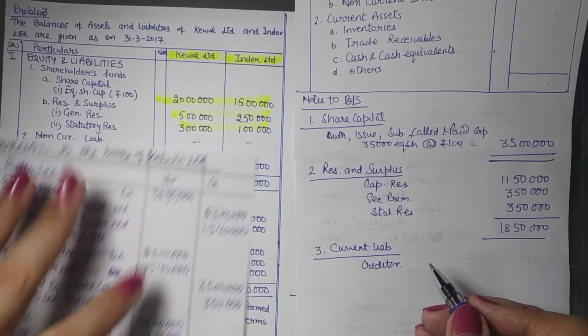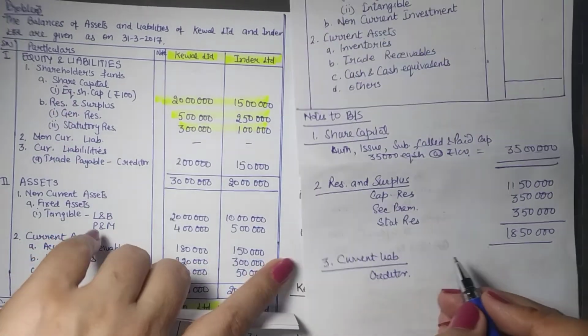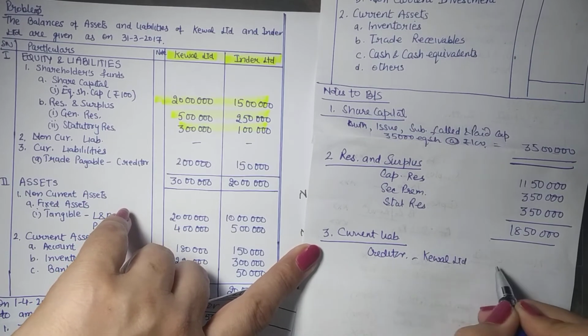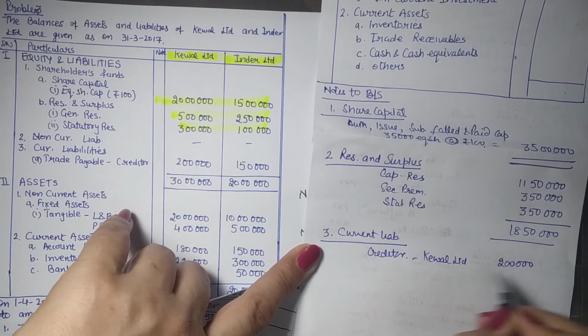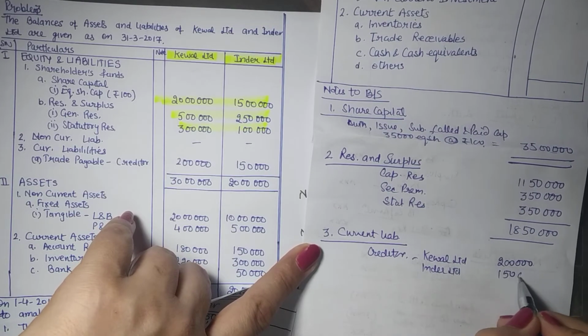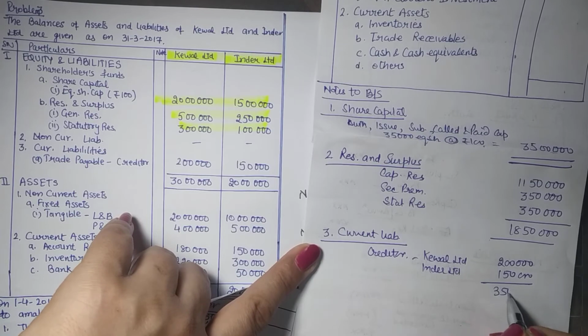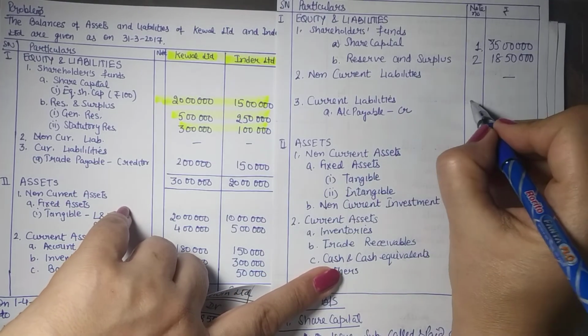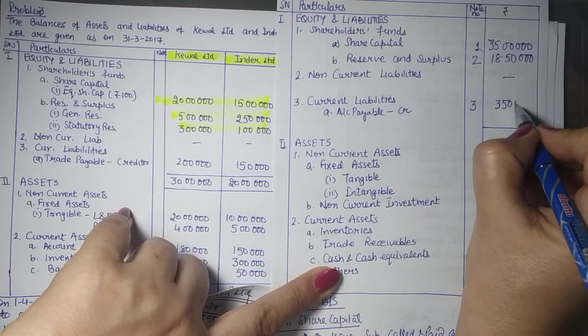So we can explain it from the book. Creditors of Keval Limited, 2 lakh. Inder Limited. So you need to write the proper notes. Explanation needs to be there. So 3,50,000 is the amount of creditors. So this is our third note.